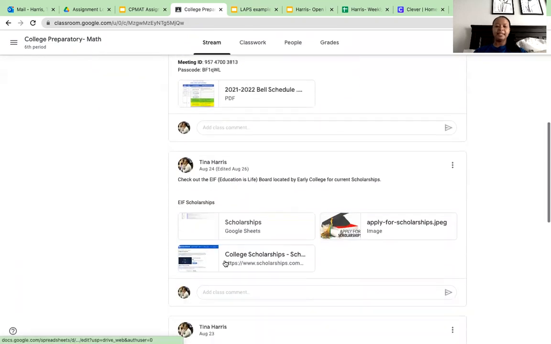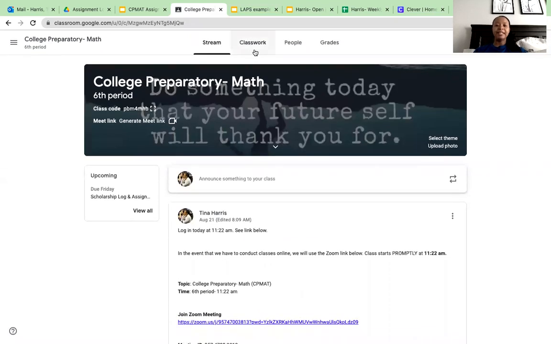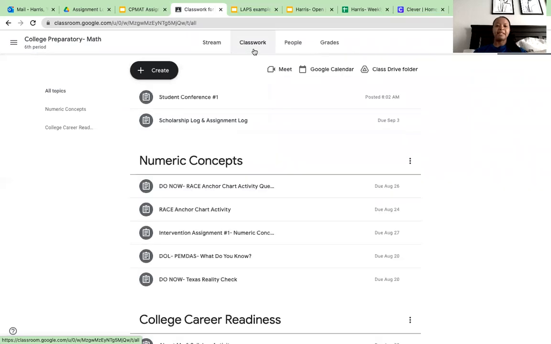When you go to classwork, it's gonna have two new things on there. It's gonna have scholarship log and assignment log, and then it's gonna have a student conference. I'm gonna hold off on the student conferences because I wanted, as you were working on your scholarships, to pull individuals in and confer with you. I don't feel that I can do that today, so we're gonna postpone that.